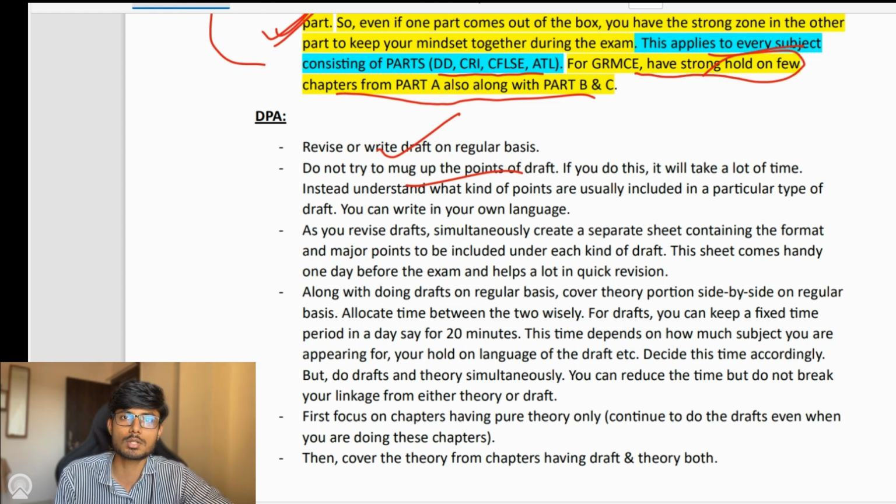So say, for example, if you are supposed to draft a hire purchase agreement, you just need to understand what hire purchase is and how it works. That's it. If you know about it, you would easily be able to frame the sentences around the keywords. But in case you're facing a problem in framing the sentences around the keywords, I would suggest you practice writing drafts. And when you are practicing, focus on creating sentences on your own using the keywords, right?